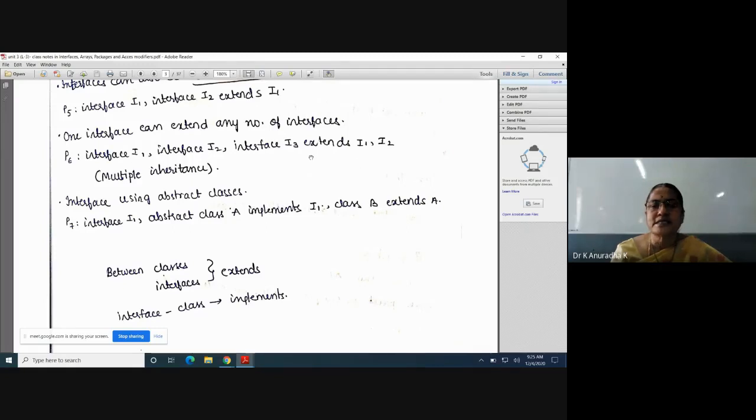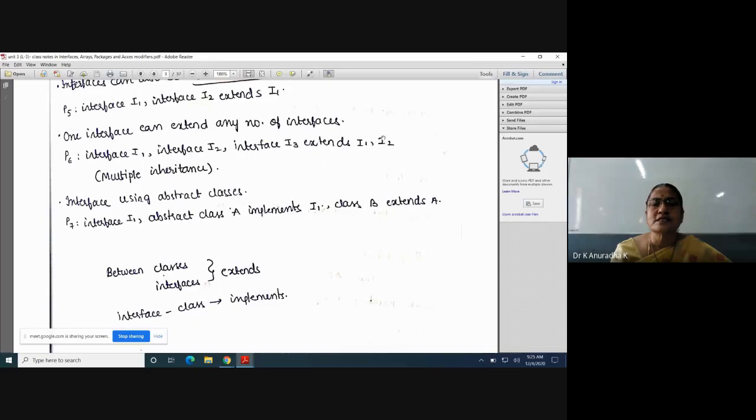I have three classes A, B, C. I will form a relation between these three classes like this: class C extends A, B. So it is the wrong syntax in Java, because one class cannot extend more than one class. That's why multiple inheritance is not possible with classes in Java.